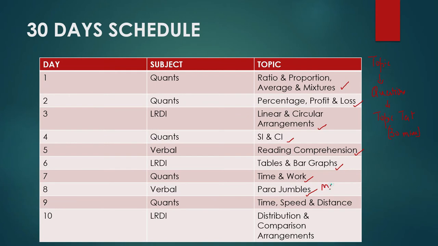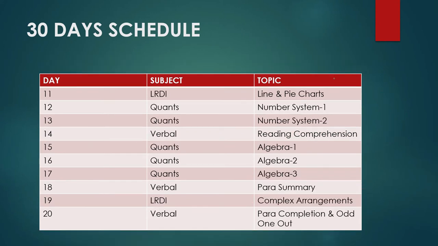Here you have to try both MCQ and TITA based questions. Day 9 quants time, speed and distance. From this time and work and time, speed and distance, you can expect a total of 4 to 5 questions in the CAT exam. On day 10 LRDI distribution and comparison arrangements.